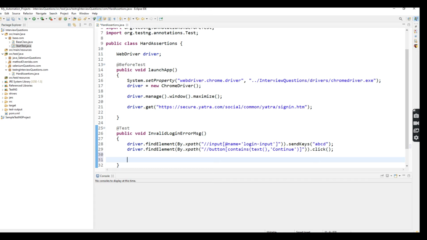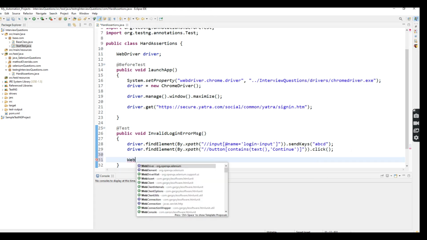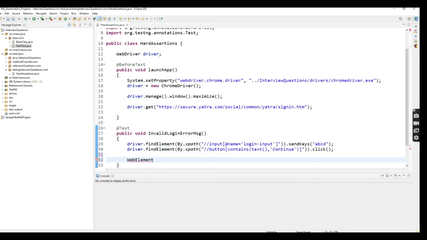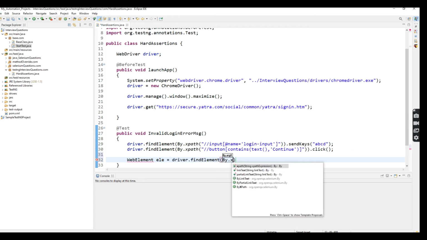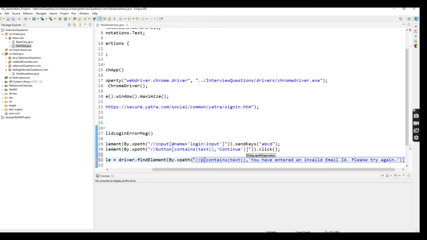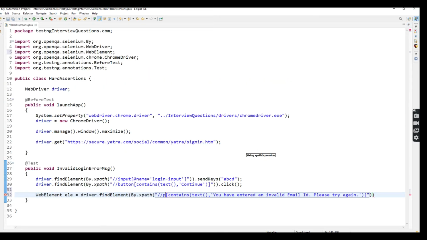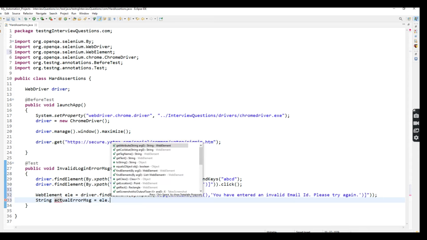Here I'm going to store this XPath inside a WebElement. Why? Because I'm going to validate, right? I'm passing an actual value and an expected value. So driver.findElement(By.xpath), maximize it. Here I'm going to create one string, which is the actual error message, equal to. Using the getText method, I'm going to get this invalid error message, right? getText.